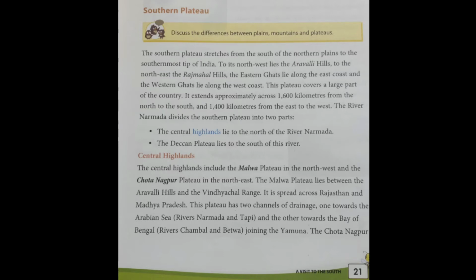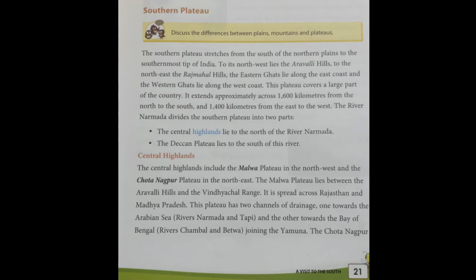The Malwa Plateau lies between the Aravalli Hills and the Vindhyachal Range. It is spread across the states of Rajasthan and Madhya Pradesh.